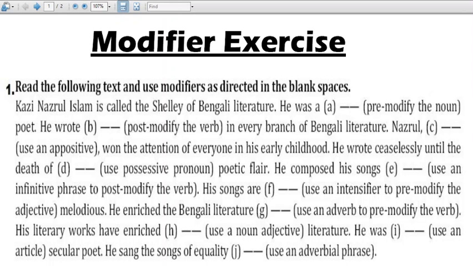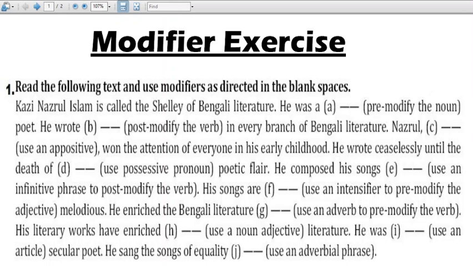So he was a famous poet or he was a rebel poet, bidrohi kobi or bikhato kobi. So pre-modify the noun, if we find this, we'll fill up the blanks with an adjective. Just remind it. Okay, so he was a rebel poet or famous poet.